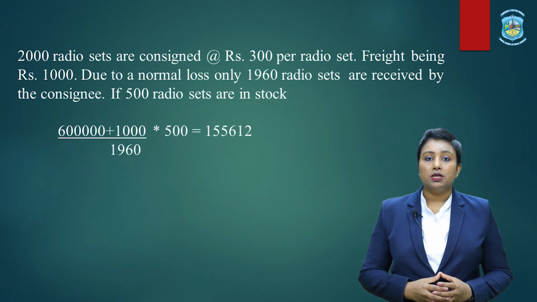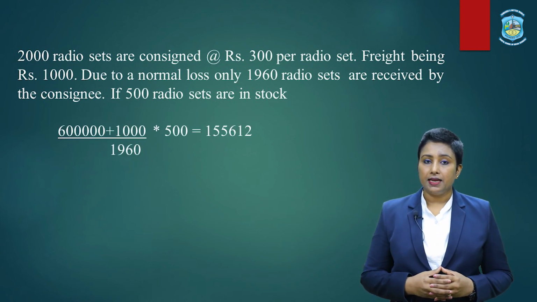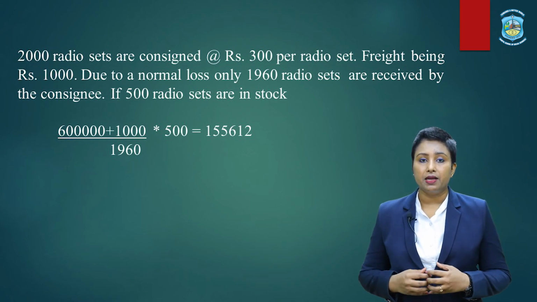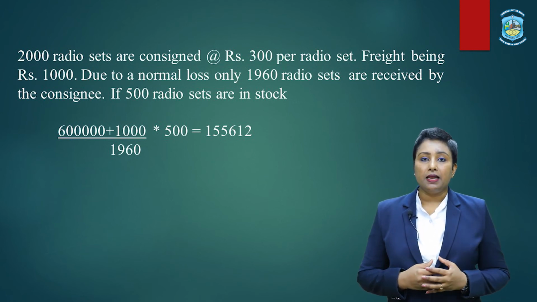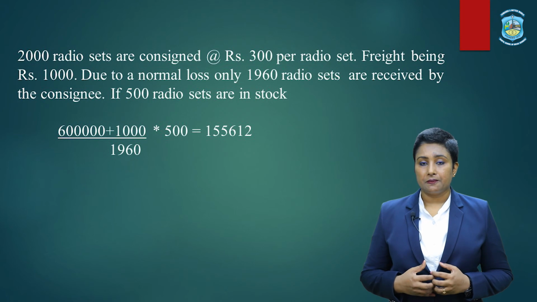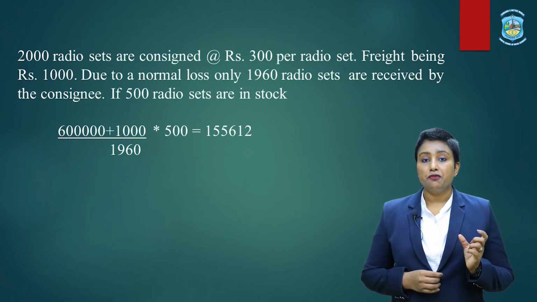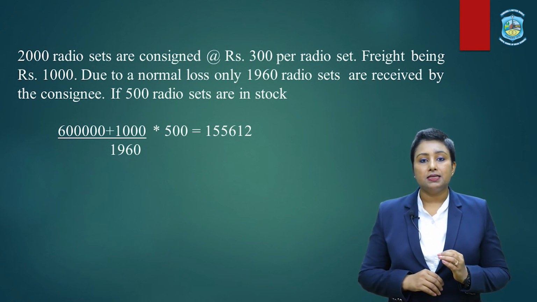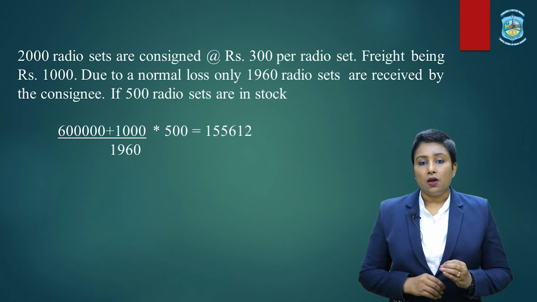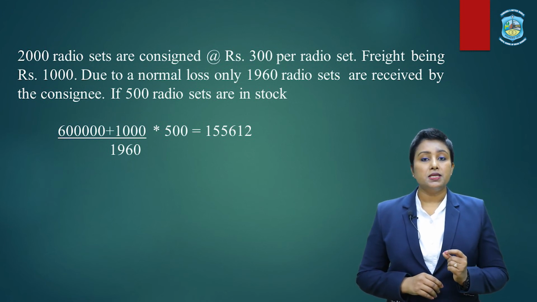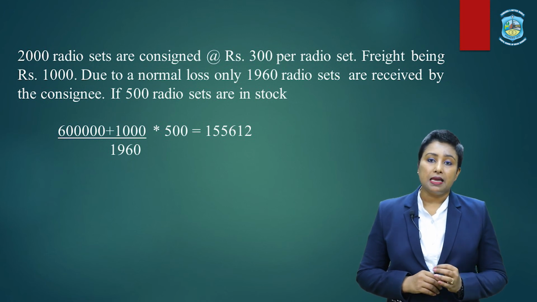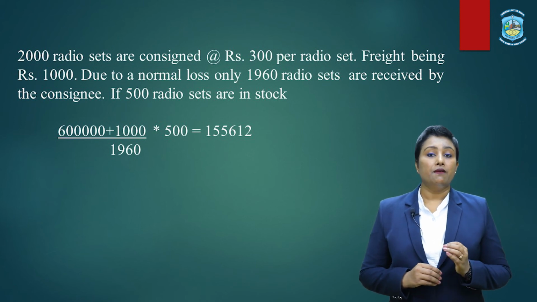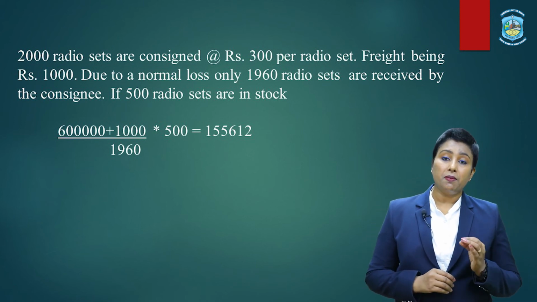We are taking out the total value of the goods consigned, that is 2000 radio sets multiplied by the per unit cost of 300. When you multiply, it gives you the value of the total radio sets, that is 6 lakhs. We add direct expenses, that is freight charges of 1000, to get the total cost of 2000 radio sets, which is now 6 lakhs 1000. Now you must divide it by the number of units remaining in hand, that is 1960 radio sets. When you divide this by 1960, you get the adjusted per unit cost.